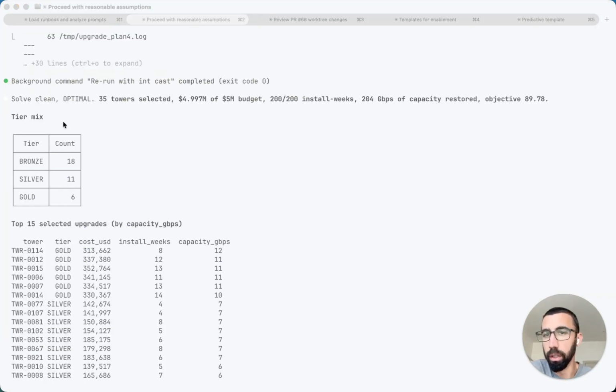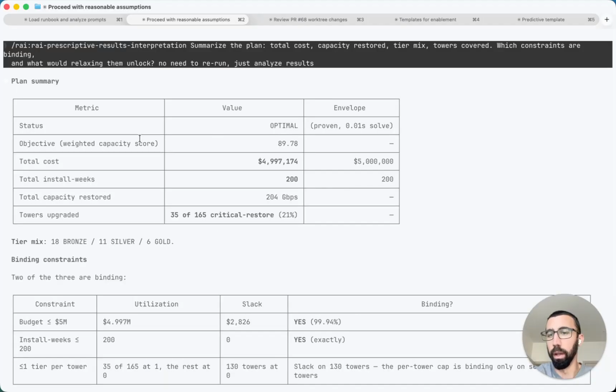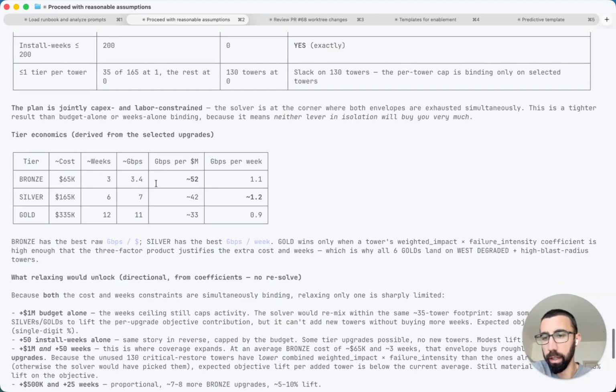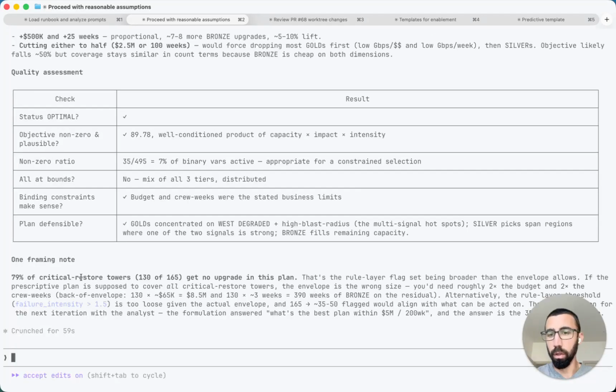The run with the integrated solver completed, and we have a proposed plan for where we want to focus our upgrade budget. Now analyze the plan, see which of the constraints are binding, budget and install weeks, look at the economics, and then start to think about some scenarios where we could potentially look at alternative plans. So notably, we don't have enough budget to repair most of the towers, so this is why the prioritization on those different dimensions was so crucial.